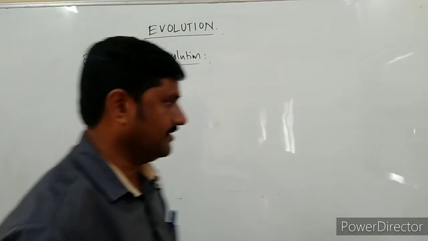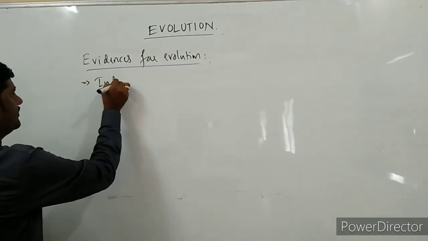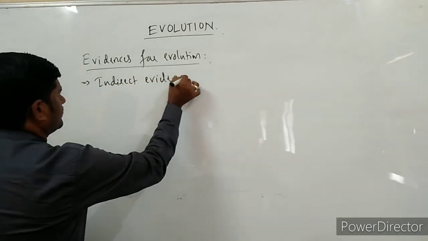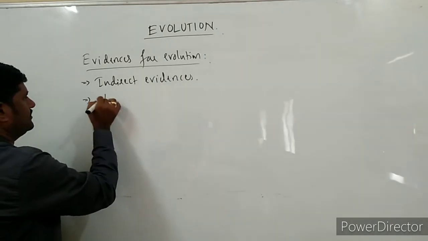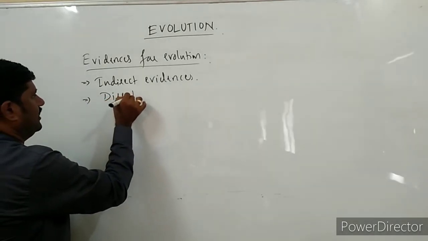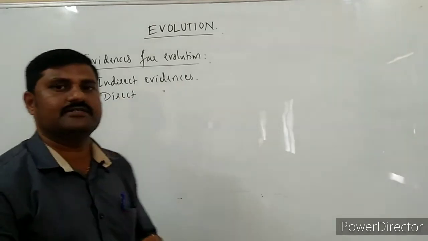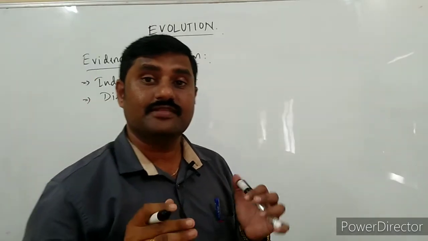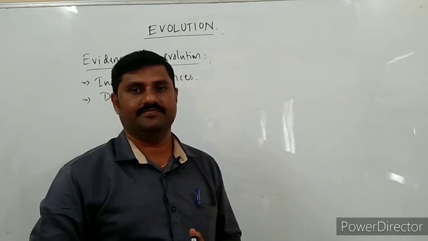All those evidences may sometimes be indirect evidences, sometimes they are direct evidences. So there are different evidences available for us, and these evidences are confined to different branches of biology.